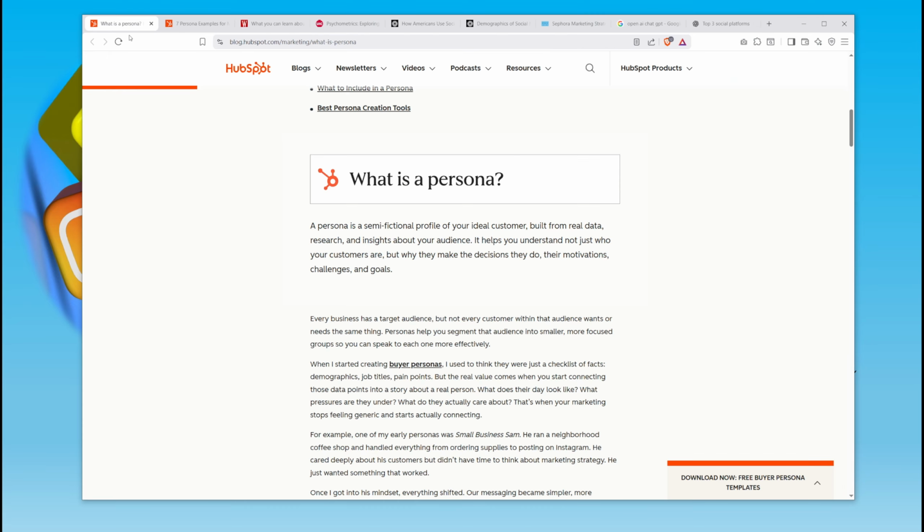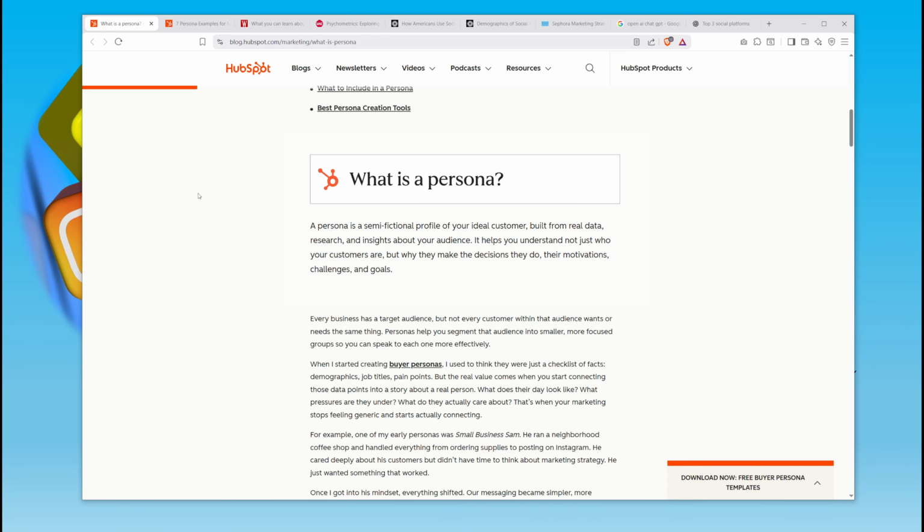First, let me give you some background. So what is a persona? HubSpot defines a persona as an idealized description of your ideal customer. So you think of your customer, you describe them based on demographics, psychometrics, etc., and you create a semi-fictional person based on this market research. So it's based on facts, but you want to describe that particular persona. It's a way to embody a description of your target market segment.